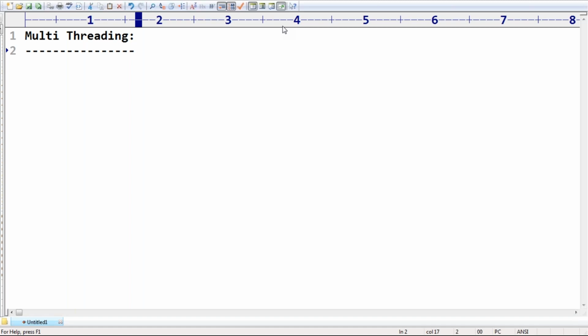How many people are new to the multi-threading concept? Can you please tell? I'm not talking about Python multi-threading. Sir, in my life, I never heard what is multi-threading. Anyone? How many people are new to this? Sir, this concept I never heard in any other programming language like Java or C++. Anyone there? Slowly, I will start from scratch.